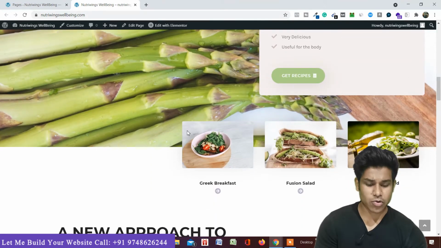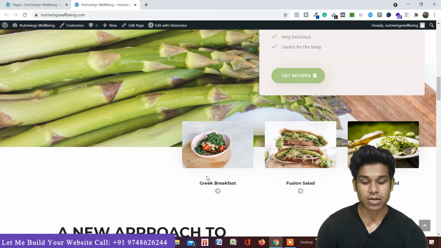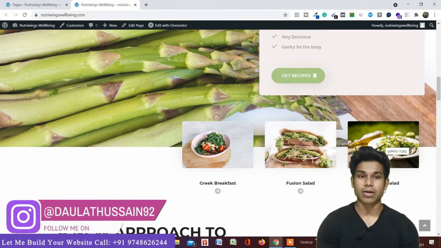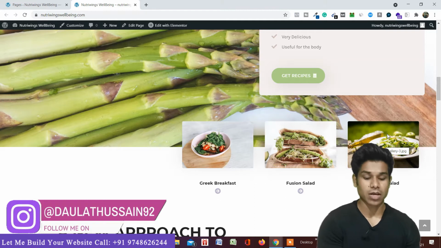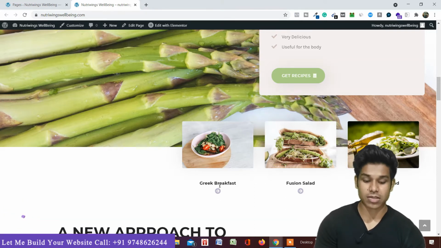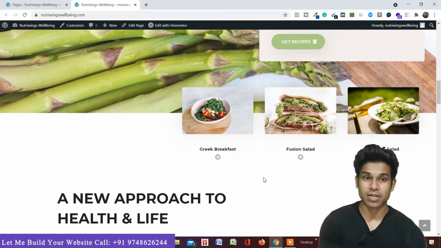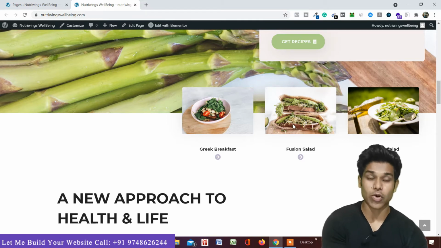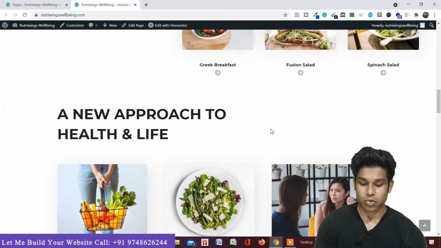So if you scroll down here, you can find that I have also added 3 call to actions. This one you can easily customize, like if you want to provide a breakfast recipe or a salad recipe, you can do that as well. Or you can even link this place to the articles you have on your website. Like if you have written an article about how to lose weight, you can promote it here, and you can change this text, and people can click and easily visit that article page and read it. I have kept this in mind because you will also get traffic on your articles through this. So let's come to the third zone.